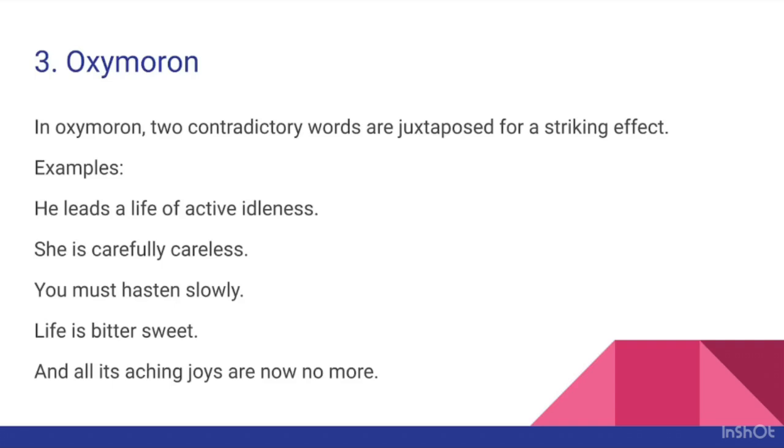So, when we say that she's carefully careless, we want to emphasize this idea: how somebody can keep herself carefully careless, meaning in order to appear careless she has devoted a lot of time, she has given a lot of care in order to make herself appear careless.